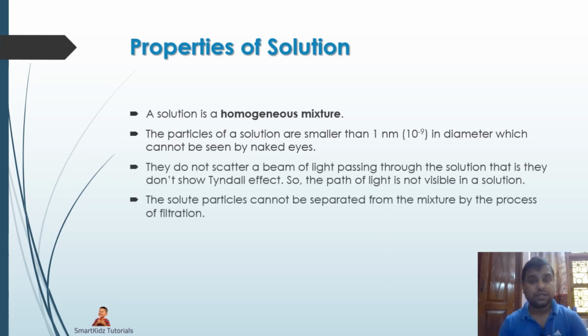Because they are so small, they are unable to scatter a beam of light passing through a solution. Okay, so what do you mean by scattering of light? See, when a beam of light usually comes into the room, most of the time we don't see the path of that light, but sometimes we are able to see a strong ray of light that enters through our window, and we can see a few particles that are randomly moving around within that ray of light.